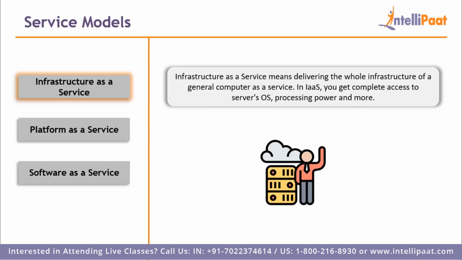So in service models, we have infrastructure as a service, platform as a service, and software as a service. So infrastructure as a service means delivering the whole infrastructure of a general computer as a service. In infrastructure as a service, you get complete access to server's operating system, processing power, and more, which means that you can basically rent a fresh piece of computer from cloud providers, and after that you will decide what kind of OS you want in that computer or what kind of processing power you want.